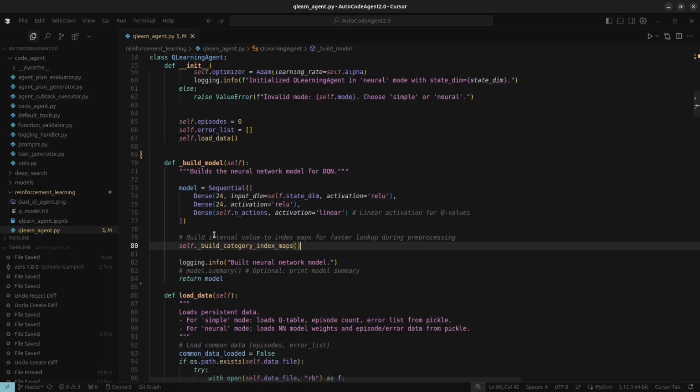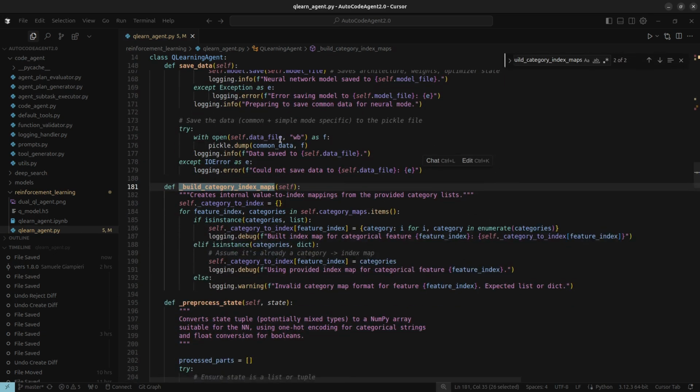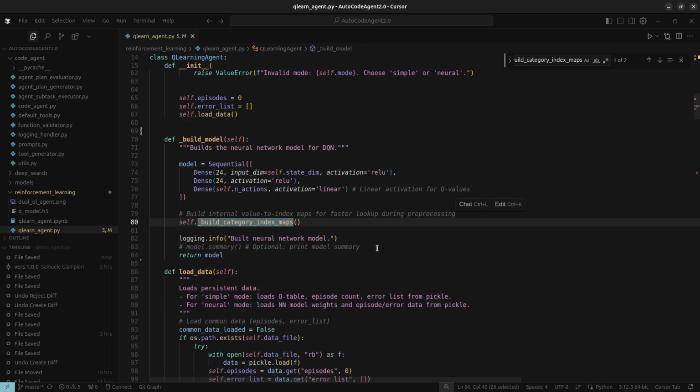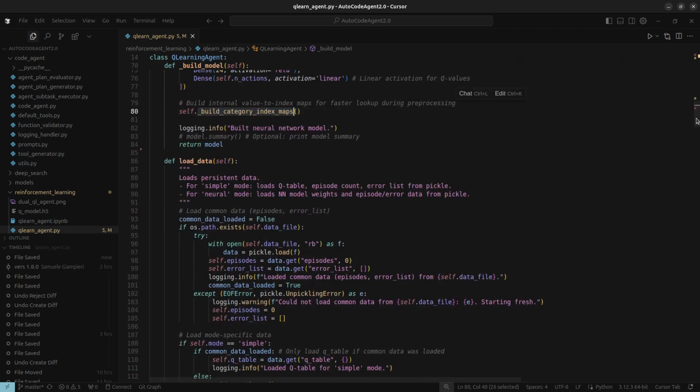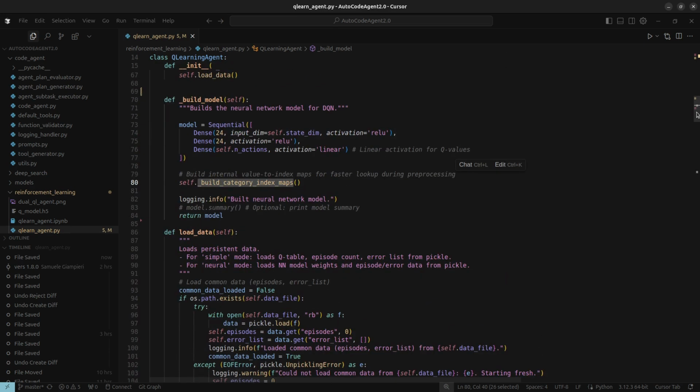Now, a really important part here is figuring out how to represent the state. You need to turn whatever your state looks like, maybe text, maybe an image, maybe some structured data, into a fixed list of numbers that the neural network can actually process. This might involve scaling numbers, using one-hot encoding for categories, or creating embeddings.